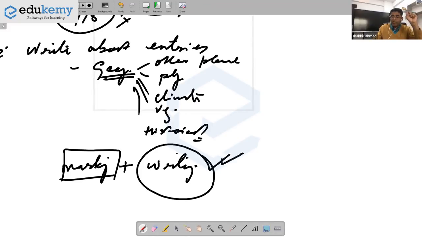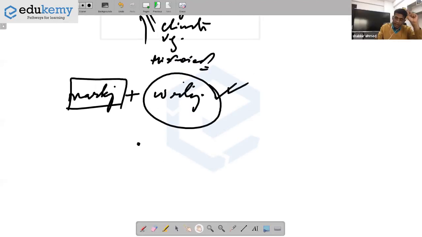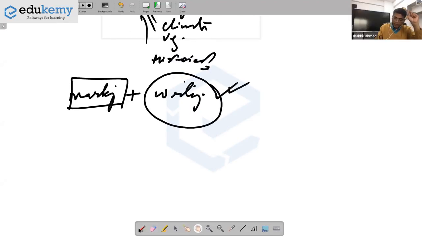So writing पे focus करना. Whether it is 4 marks, 20 marks or 40 marks, marks have varied. Now, of course, they have taken a different approach here. 1 mark is definitely for marking. The remaining is for writing.